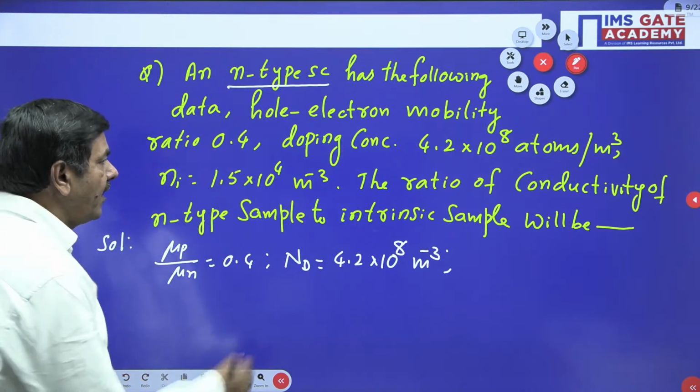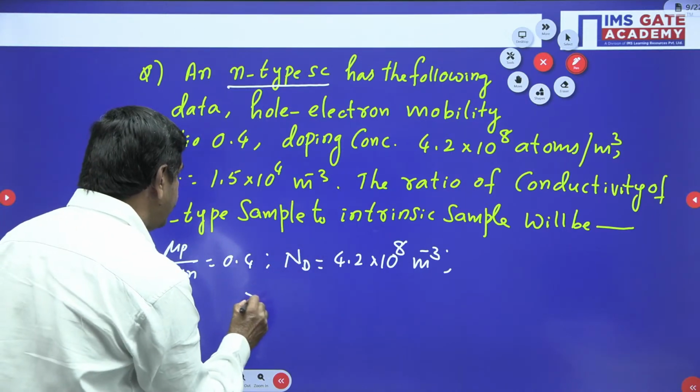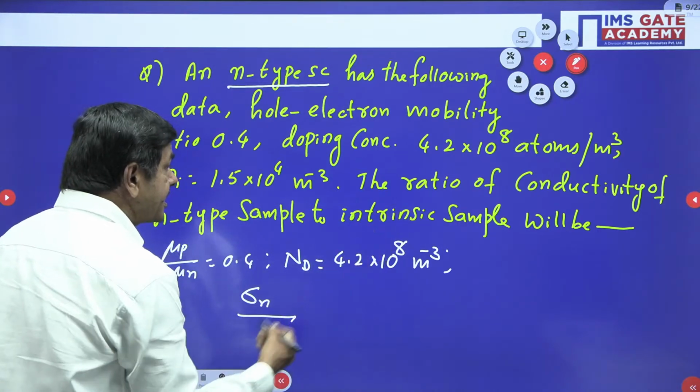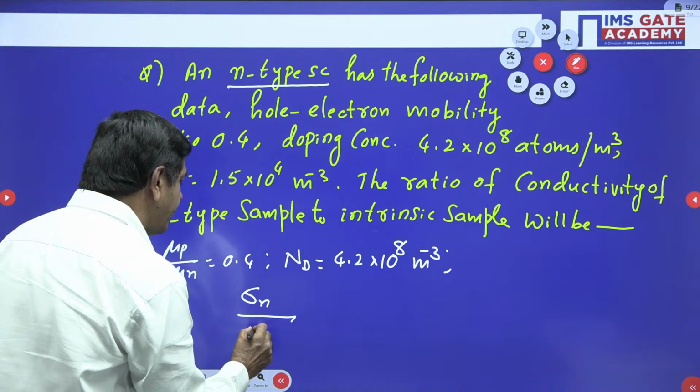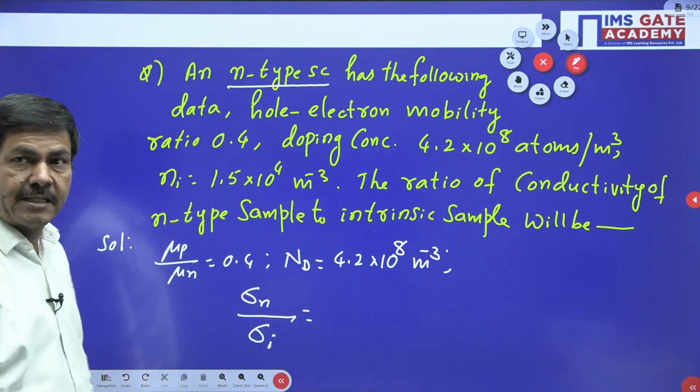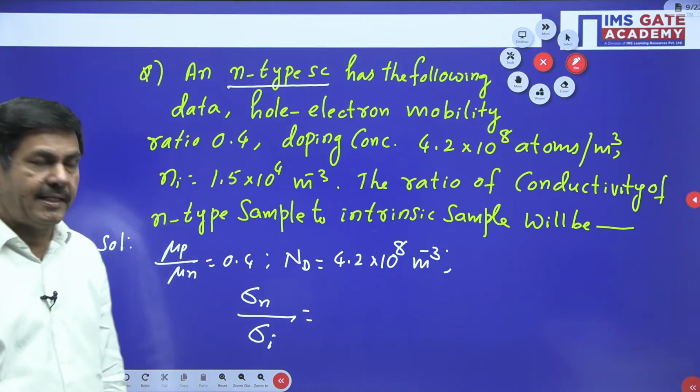We are asked to find the ratio of the conductivity of the N-type sample, sigma N, to the conductivity of the intrinsic sample, sigma I. Sigma N by sigma I is required.